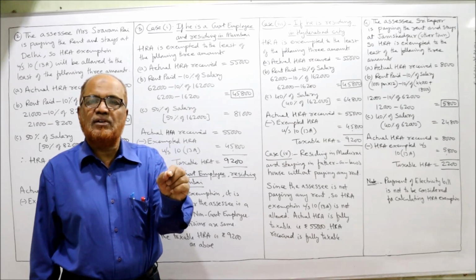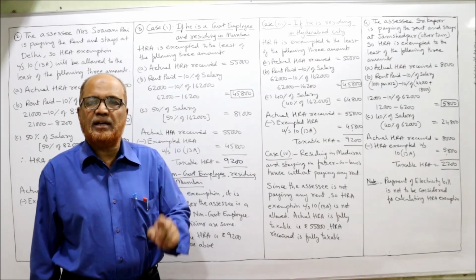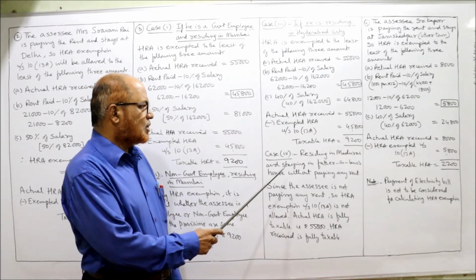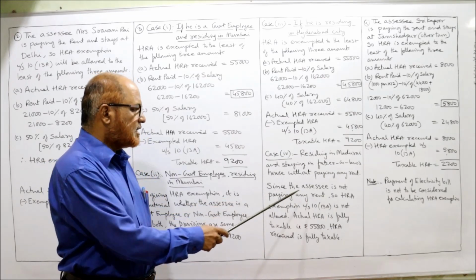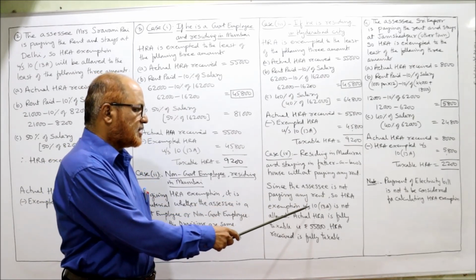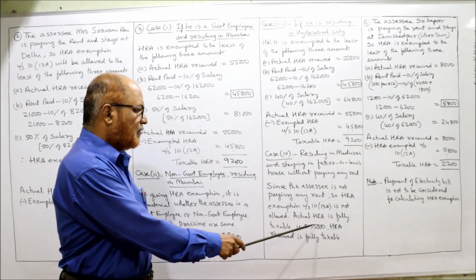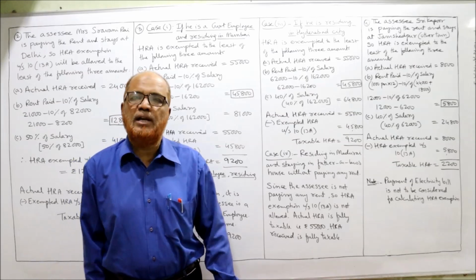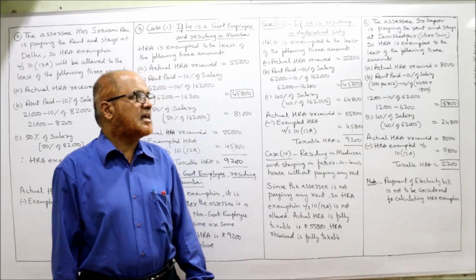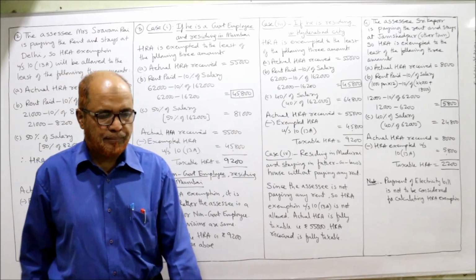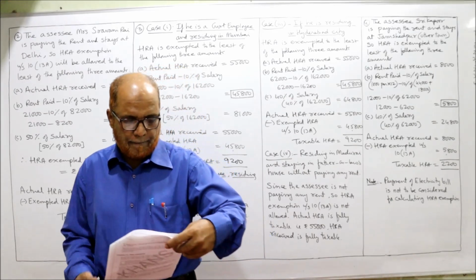Actual HRA received 55,000 is fully taxed. So residing in Madurai, since the SSC is not paying any rent, HRA exemption under section 10(13A) is not allowed. Actual HRA is fully taxable. 55,000 HRA received is fully taxable. That's it. This is the end of problem number 3. Now we'll come to problem number 4.